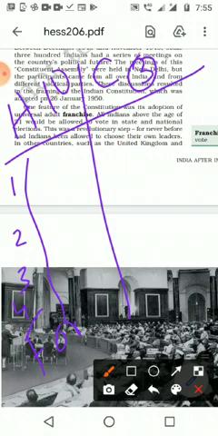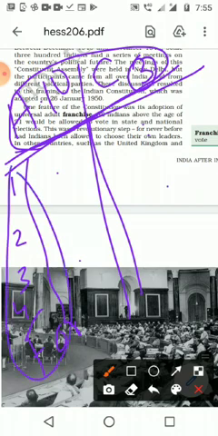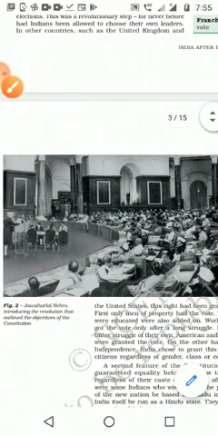Okay, once again your homework: it is history 10th lesson as well as civics 3rd lesson. In both lessons we are thinking about the formation or the development of the constitution, how it is described or discussed in both lessons. You want to compare and write in two boxes, history in the first box and civics in the second box. In bullet points you want to note it. Okay, now we are moving to the next topic.